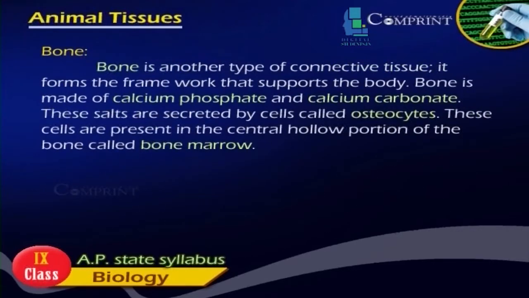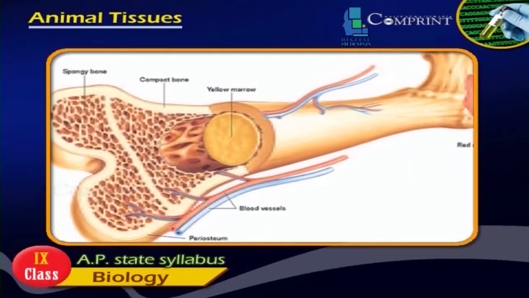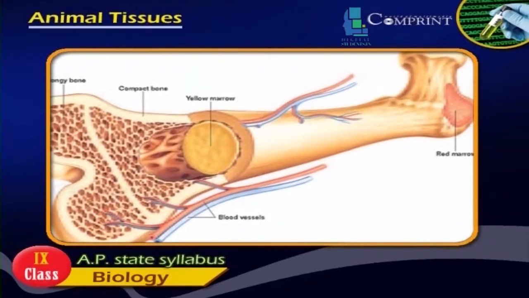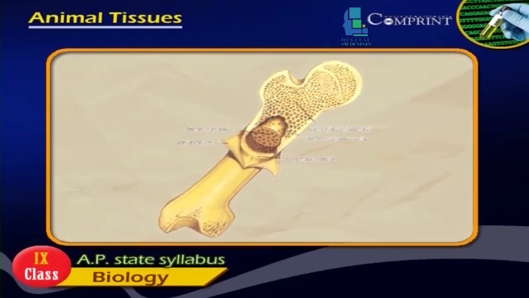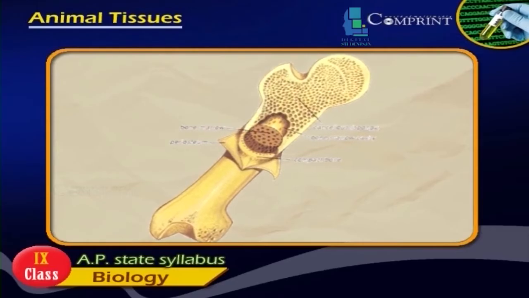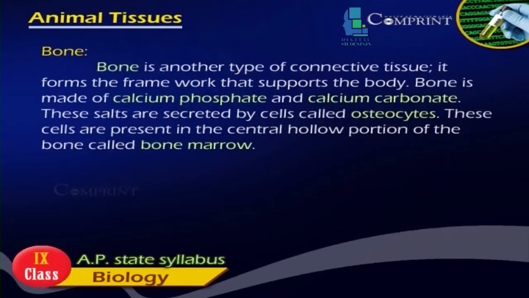Bone. Bone is another type of connective tissue. It forms the framework that supports the body. Bone is made of calcium phosphate and calcium carbonate. These salts are secreted by cells called osteocytes. These cells are present in the central hollow portion of the bone called bone marrow.